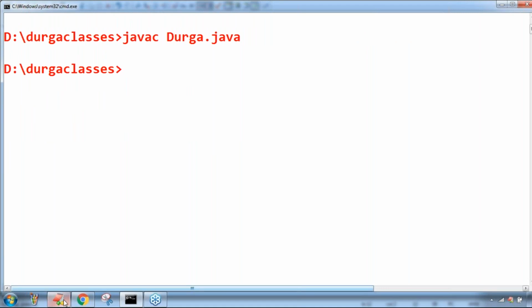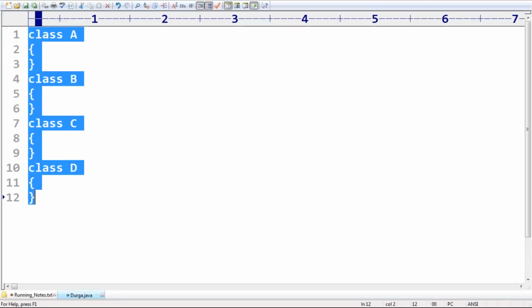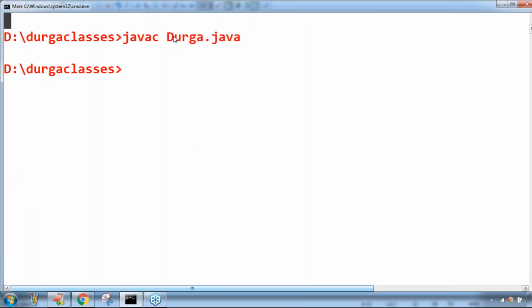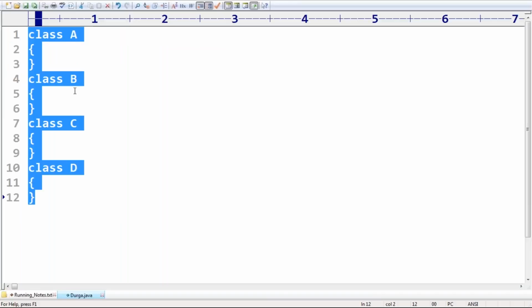In this program there will be 4 .class files: A.class, B.class, C.class, D.class. But don't feel that a Durga.class file will be created just because the name of the program is Durga.java, because there is no class named Durga.